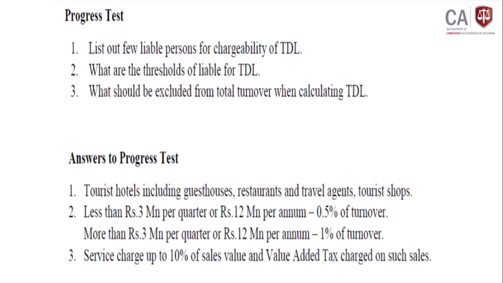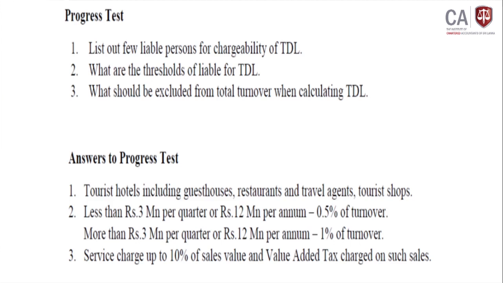If turnover is more than 12 million per annum, and more than 3 million per quarter, 1% of turnover should be taken as TDL. This is applicable with effect from 1st January 2019. Before that, if turnover is less than 12 million per annum and 3 million per quarter, there is no chargeability.